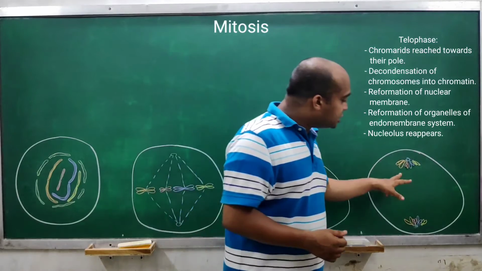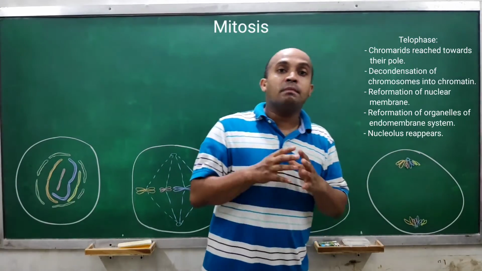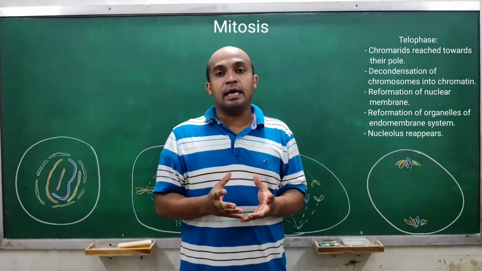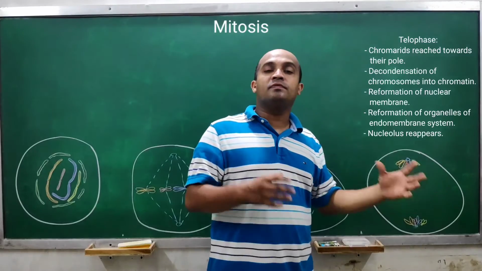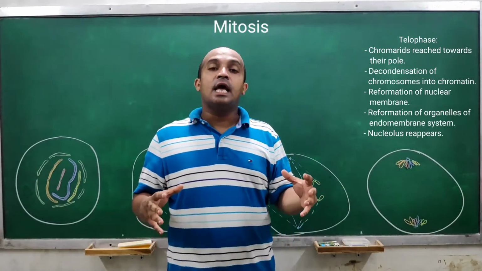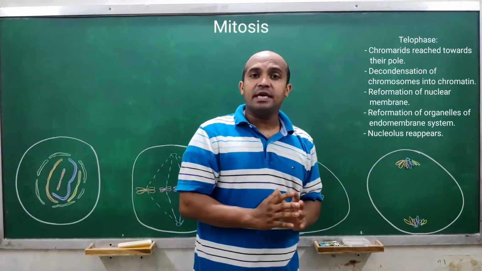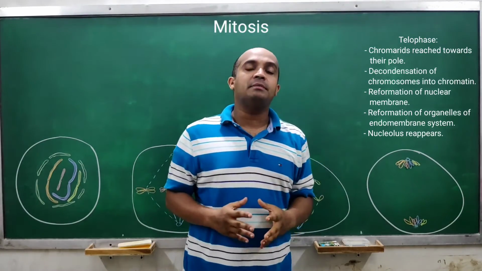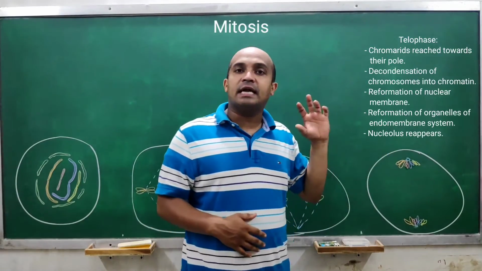After the chromosomes reach their respective poles, the nuclear membrane begins to form here. After this, the chromosomes start to decondense and get converted into chromatin fiber again. Understood? After this decondensation, all the chromatin material required by a nucleus will be inside the nucleus.